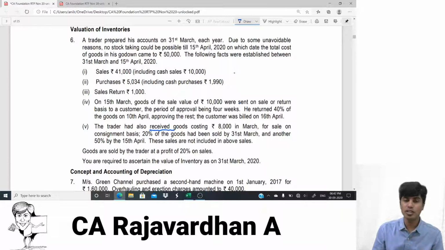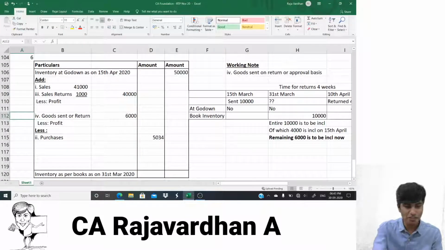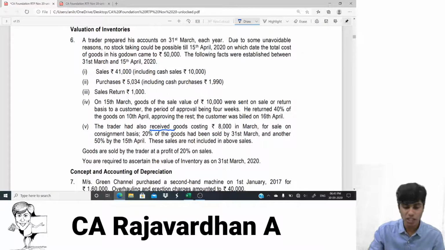In the fourth adjustment, we basically sent the goods. We gave the goods out on sale or return or approval, meaning our goods were lying with someone else. But in this case, goods have been received. We have received the goods costing rupees 8,000. They've given the cost of the goods, so need not eliminate the profit element. See, in the previous two cases, we wrote less profit. That we need not do in the fifth adjustment. Why? What they've given us is already the cost. How much? 8,000 in March for sale on consignment basis.